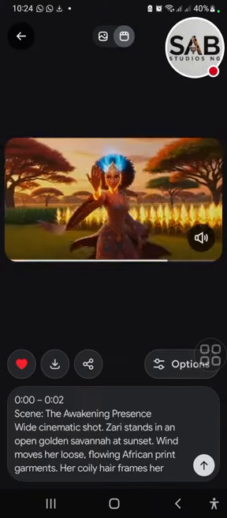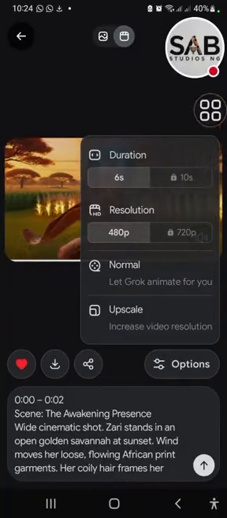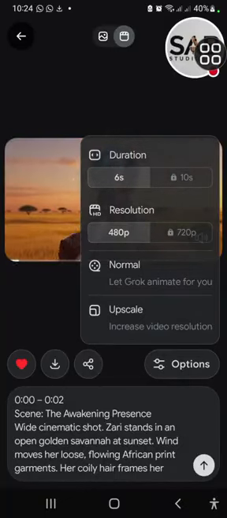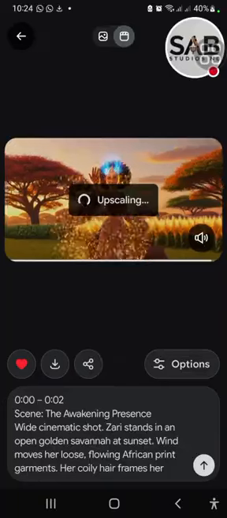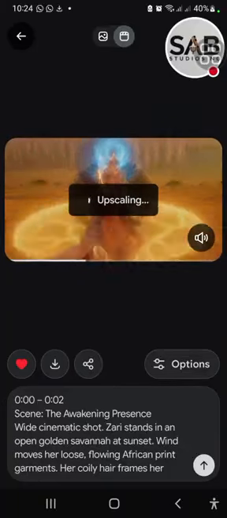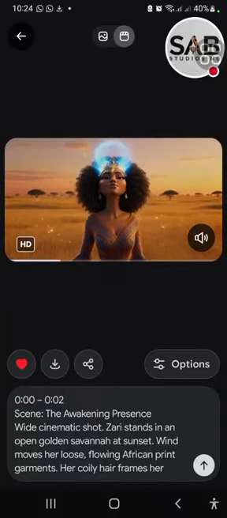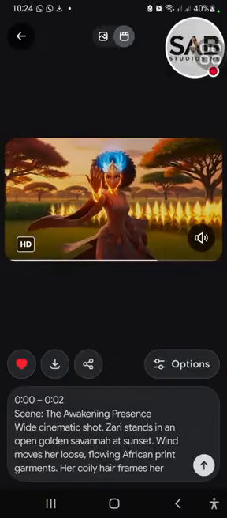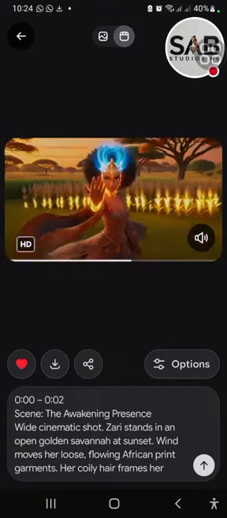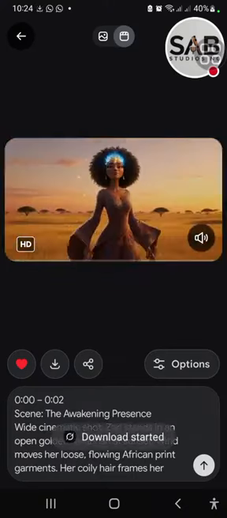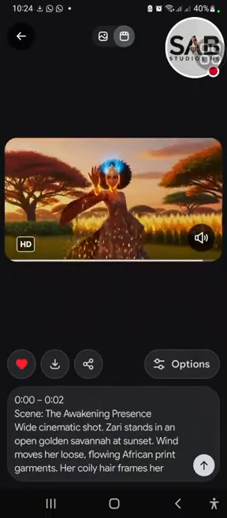So let me download this. Okay, so for you now, I don't know if you see this option right now. Grok has currently upgraded, so they now require you to upscale your video before you download it. So remember to always upscale, because what you will get if you don't upscale will be low quality. But when you upscale, you get the HD quality. So you need to do that before you download your video. So I'm just going to click download here, and I download this video. So remember, you can do this for all your scenes.